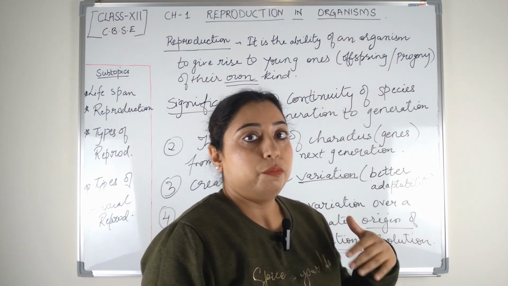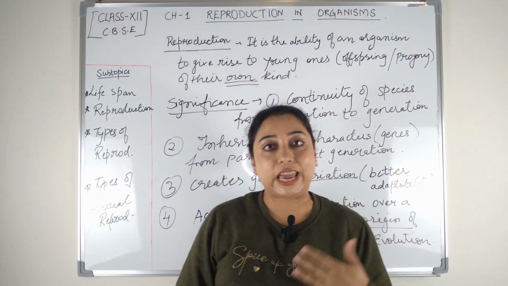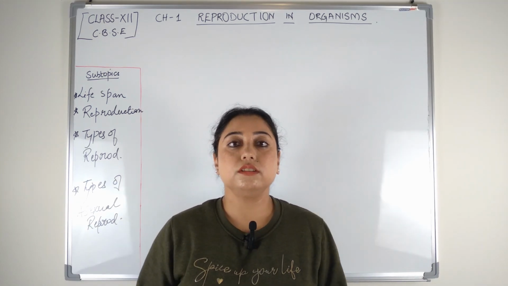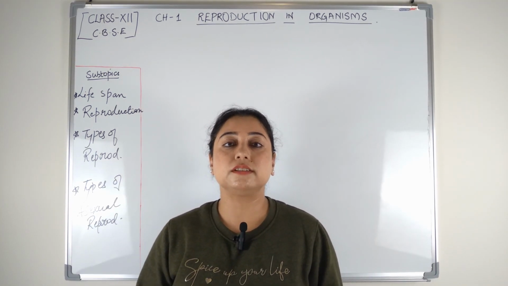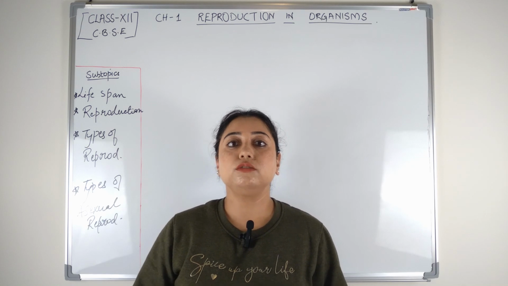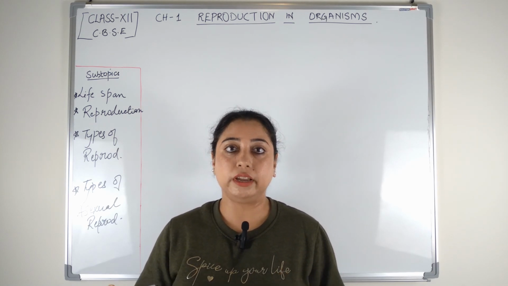Now, moving on to the types of reproduction. So students, on the basis of certain factors, we are going to differentiate reproduction into two categories.